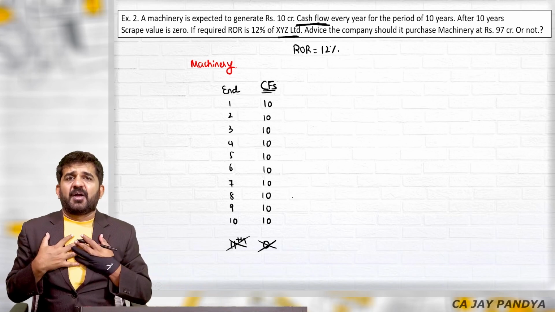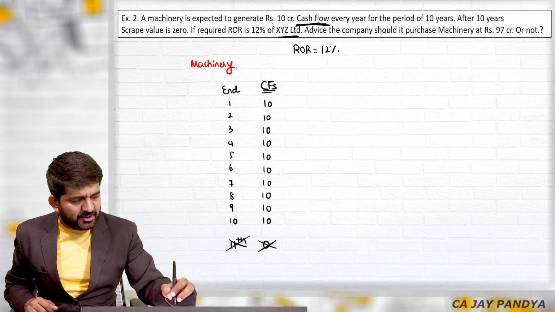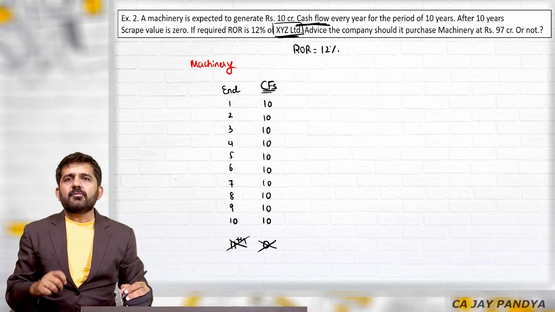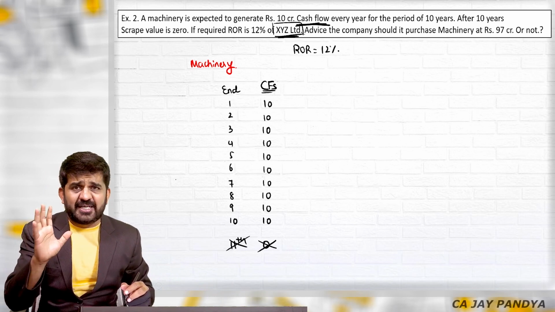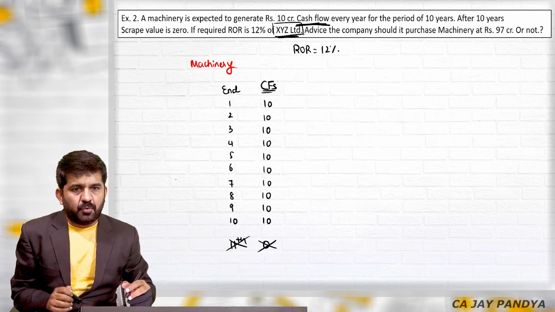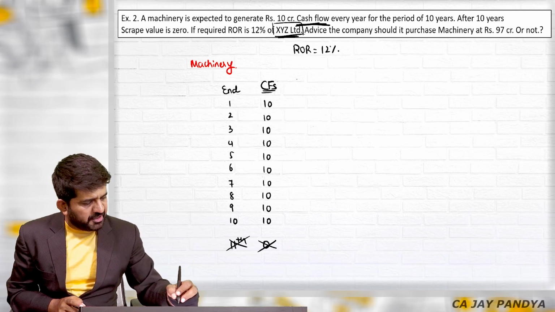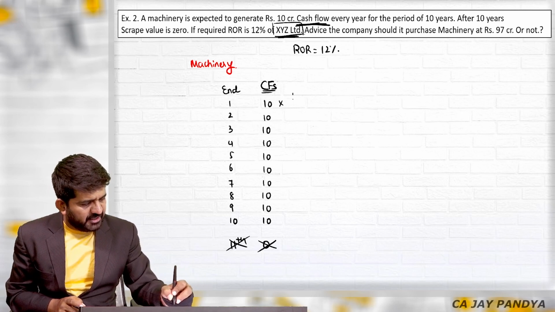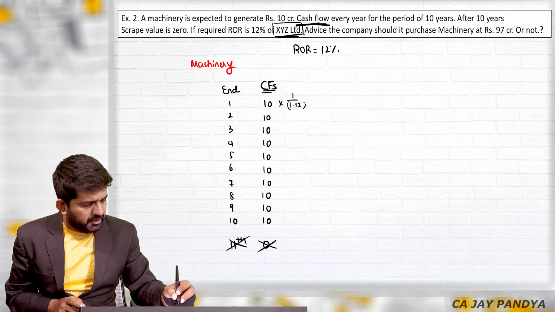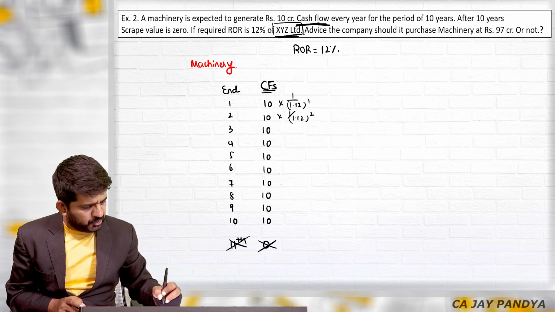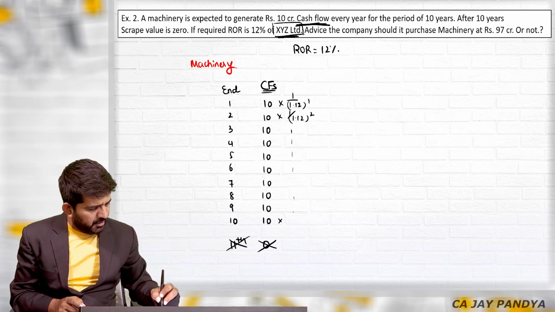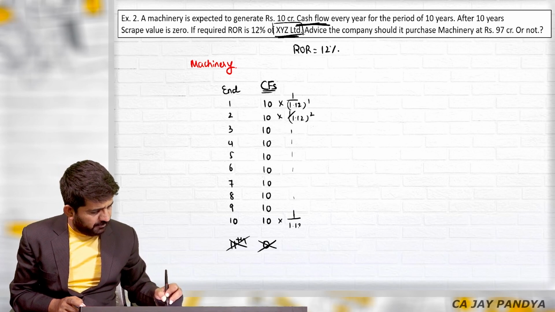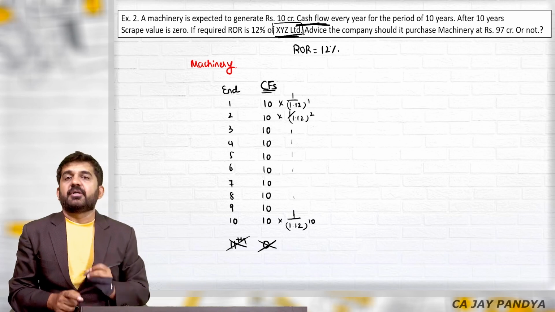How? First we will be finding out our valuation. Our means XYZ's valuation. What will be the valuation? Present value of future cash flow. What is present value of future cash flow? I'll just find out present value. 1 divided by 1.12 raised to 1. This will be 1 divided by 1.12 raised to 2. So on. This will be 1 divided by 1.12 raised to 10.